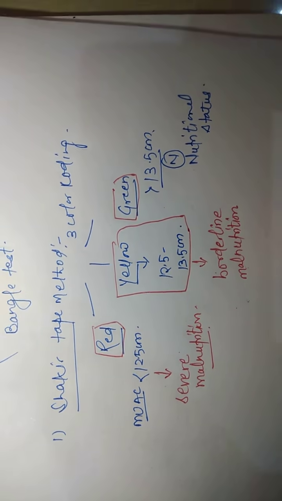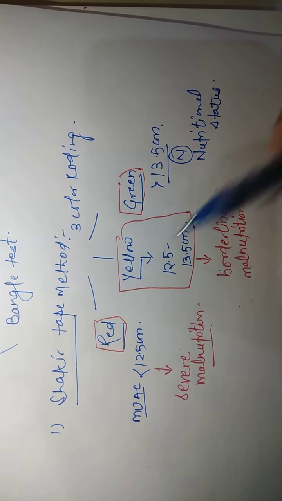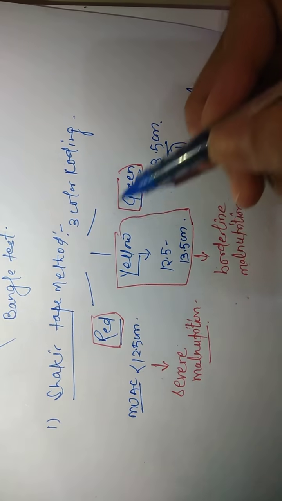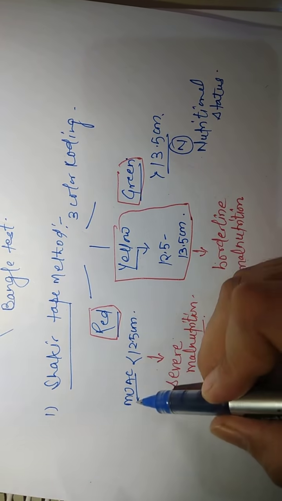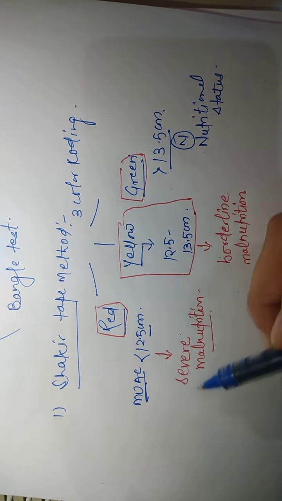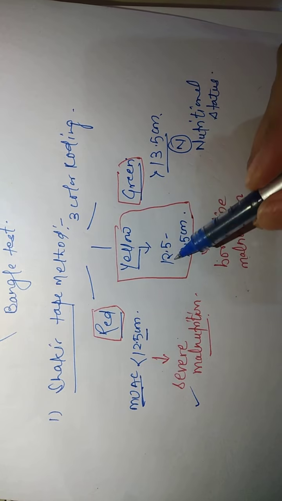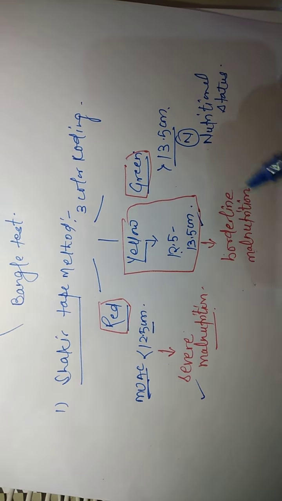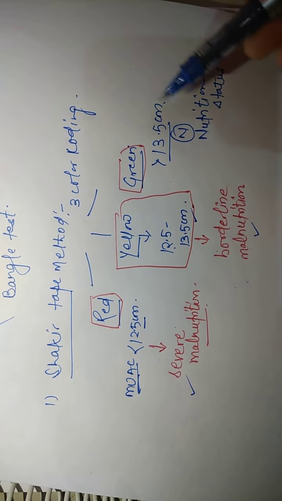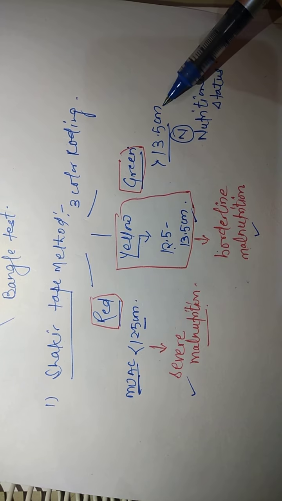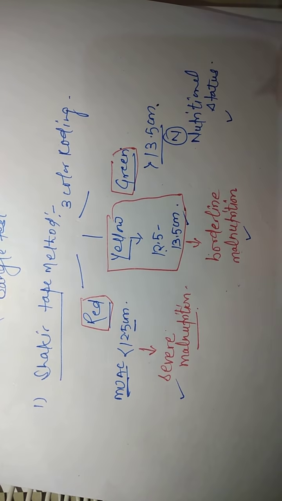So we are measuring with the help of the Shakir tape method, having 3 color code: red, yellow and green. Less than 12.5, showing severe malnutrition. 12.5 to 13.5 centimeter, showing borderline malnutrition. In green, more than 13.5 centimeter, the person has normal nutritional status.